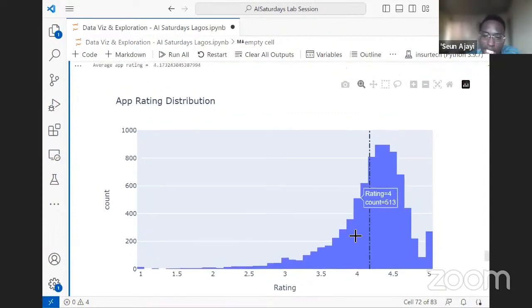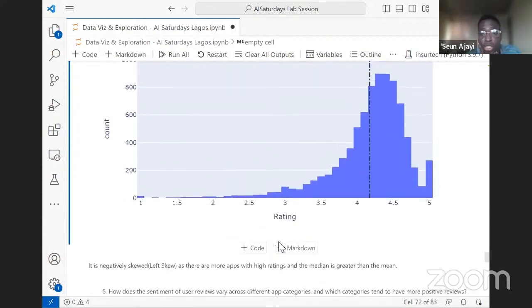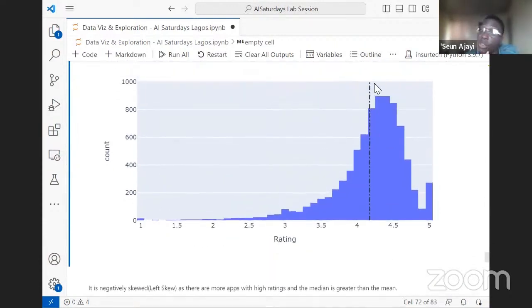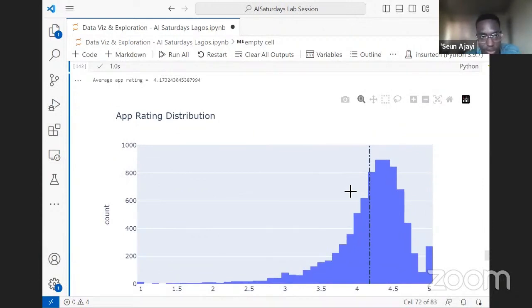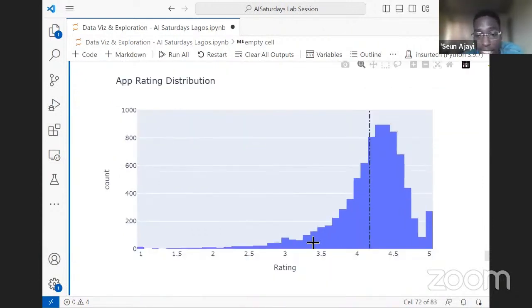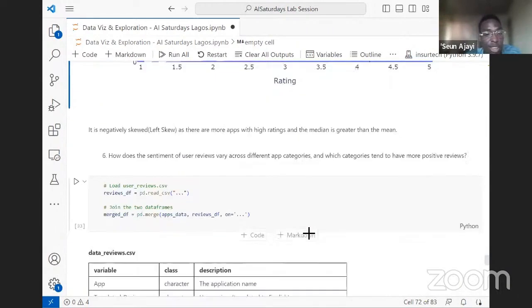We check for the median. For a negatively skewed distribution, the median is greater than the mean. The median here is around 4.3, but we have the mean at about 4.17. So what's happening here is that we get to know that the distribution is negatively skewed, and it's telling us that we have a lot of positive reviews. That's what we have basically.